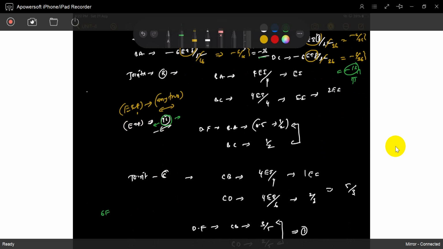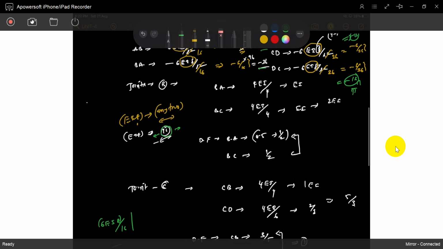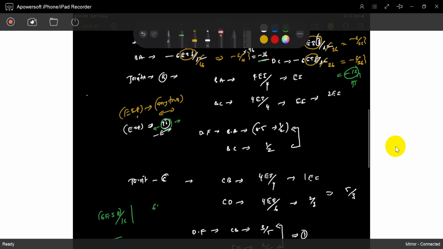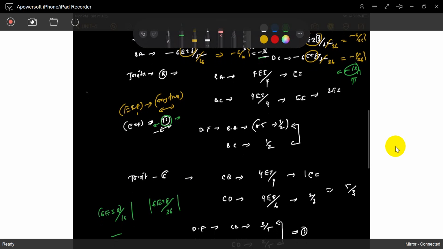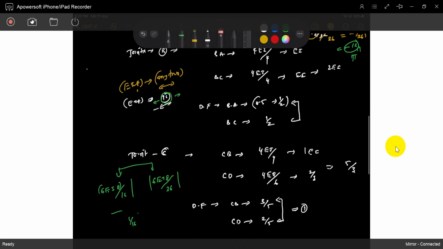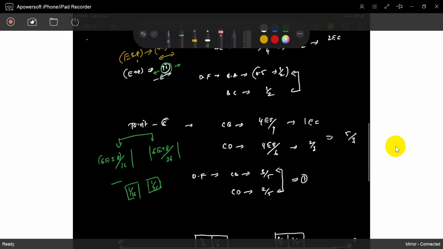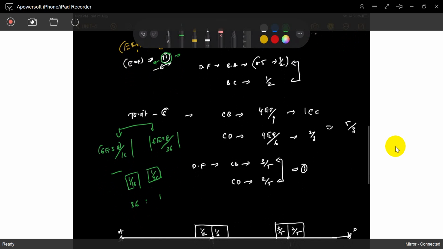The AB column has 6 EI delta by 16, and the CD span has 6 EI delta by 36. These are in the ratio of 1 by 16 and 1 by 36, so this value is 36 and this value is 16.